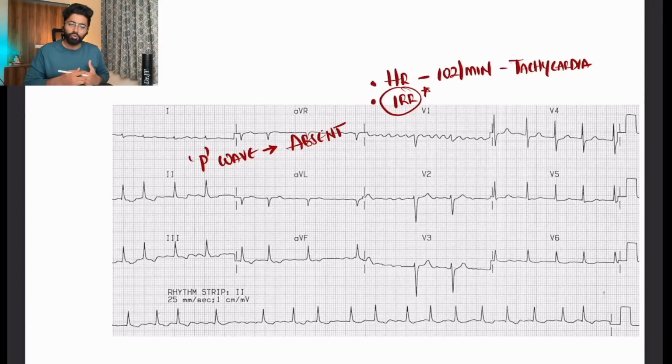Then the first and foremost point, which every one of you will learn in your coaching centers or in your respective apps, whichever you are using: if there is irregular rhythm, if there is tachycardia and the P wave is absent, what is the answer? I want to see that in the comments. Tachycardia, irregular rhythm, P wave absent. What is the answer? Blindly, every one of you will study, right?